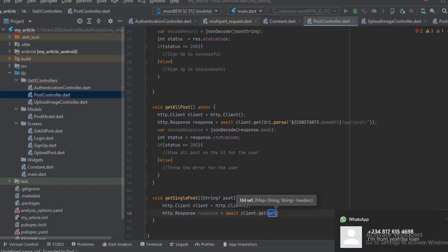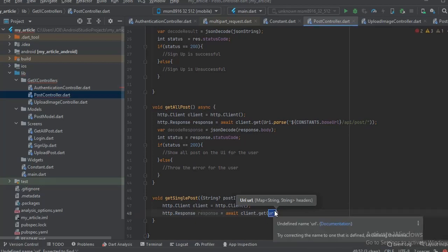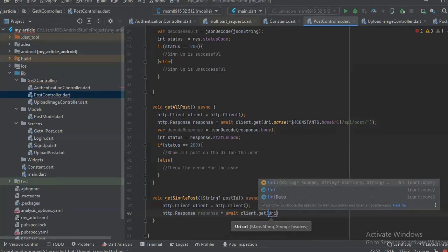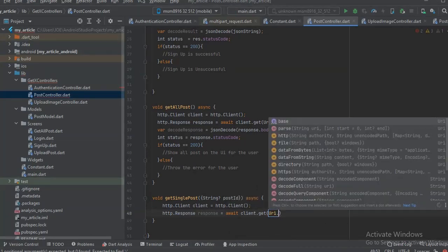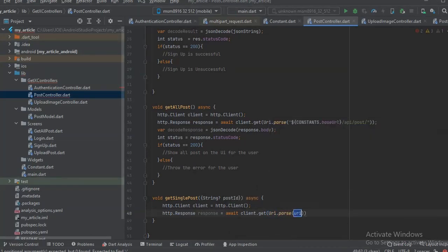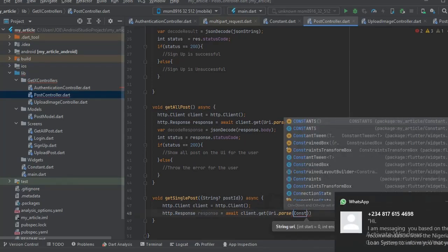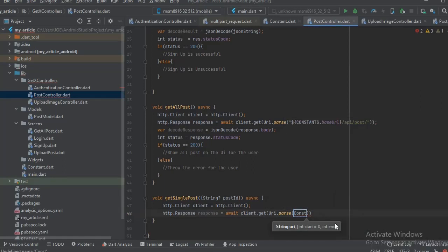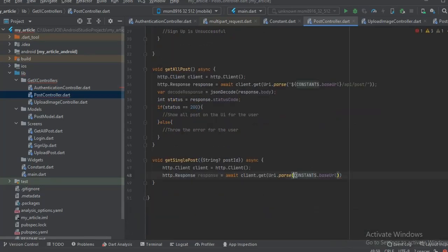That way we can now say the URI dot parse. We're going to call the constant again, so we're going to say constant dot base URL, and make it a string here.